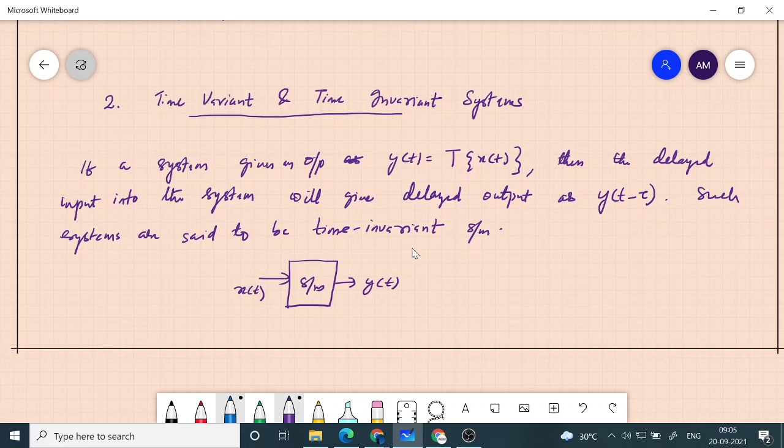Now if I give a second case, I delay the input. Delaying means what? Shifting to the right. So instead of x of t, I give x of t minus tau. Now if the system is giving you output which you can write as y of t minus tau, the earlier output, but that is now delayed, then we say that it is a time invariant system. If it doesn't satisfy, it is time variant.